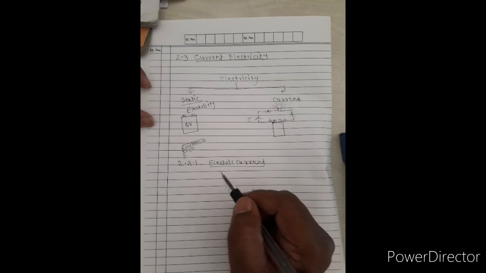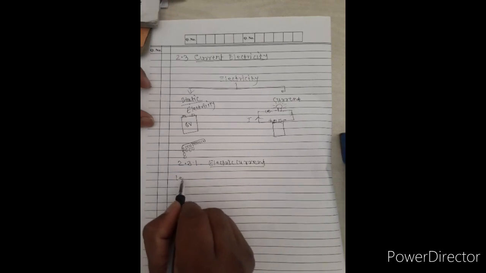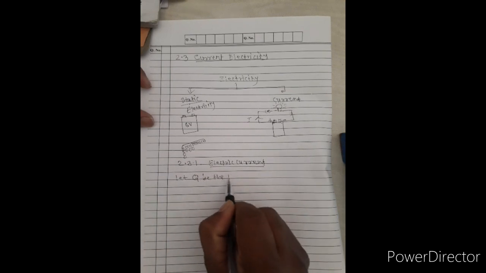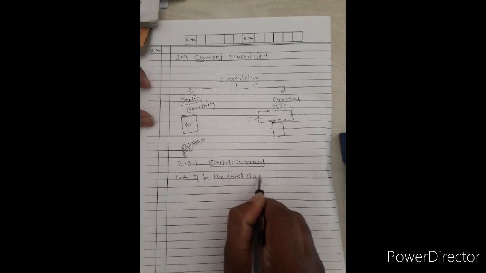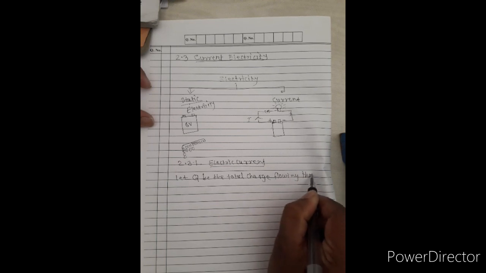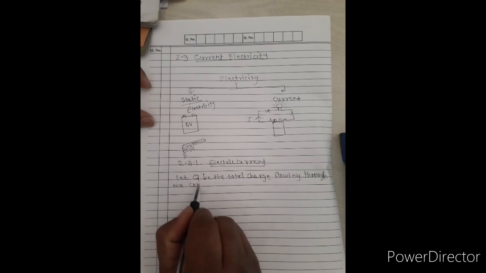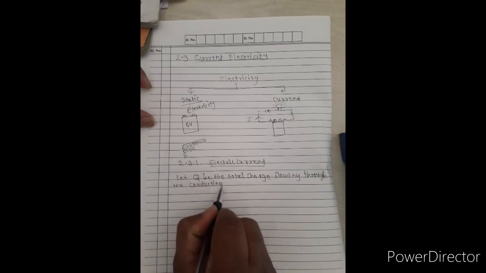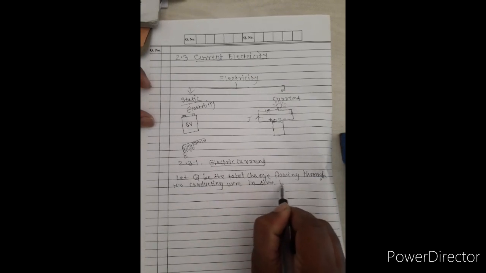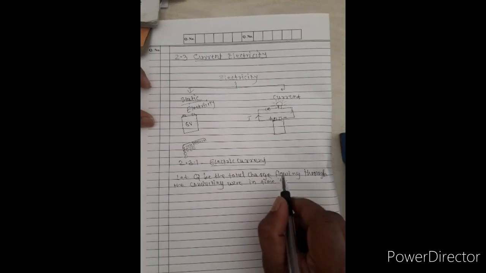It is defined as: let Q be the total charge flowing through the conducting wire in time t, or in other words, time t is taken by a charge flowing through a conductor.